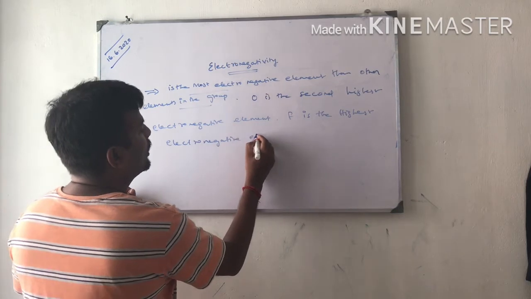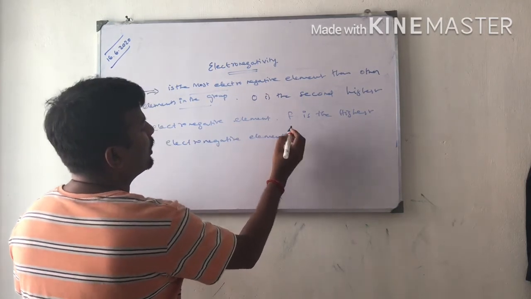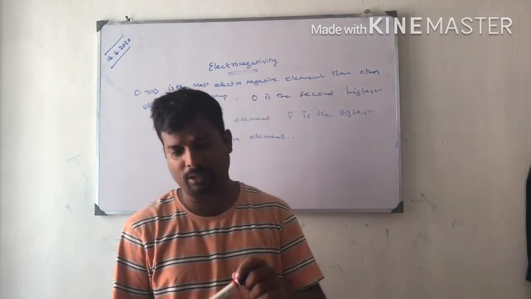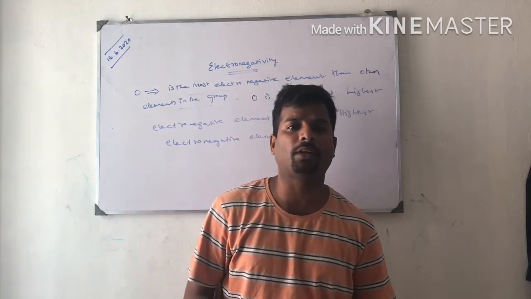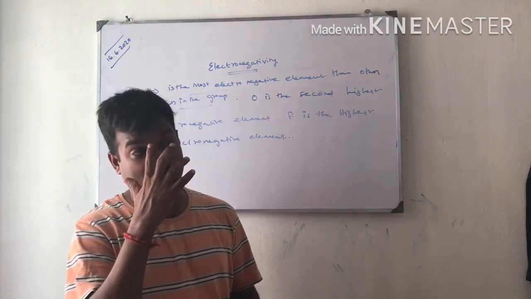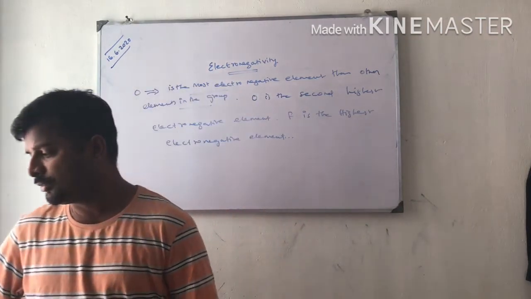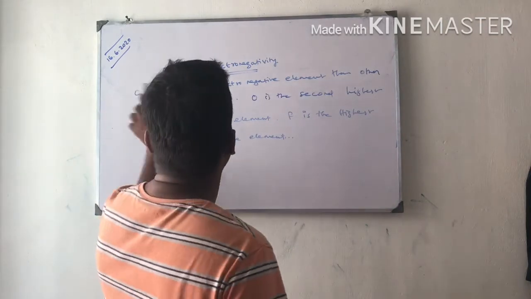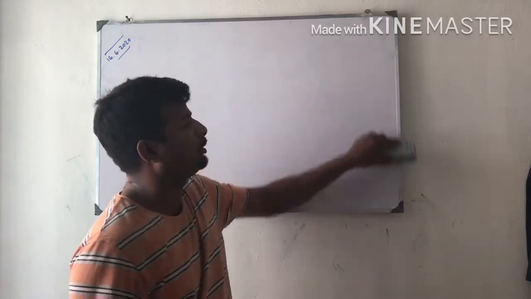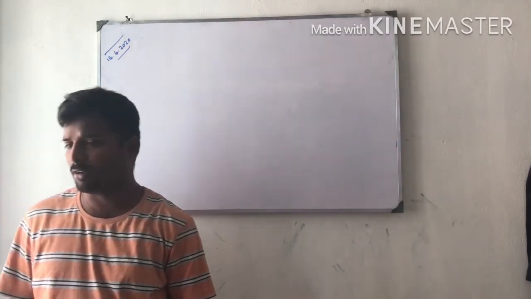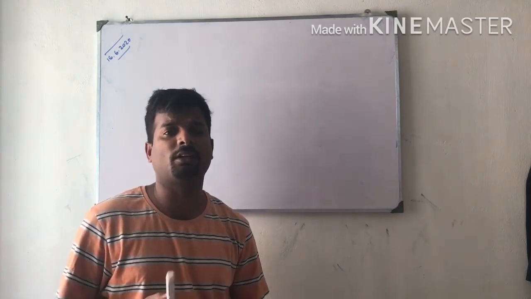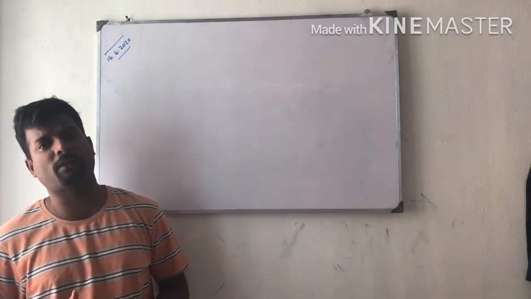I have explained the terms related to electronic configuration, atomic size, ionization enthalpy, electron gain enthalpy, electronegativity. Five concepts I have explained. From that, I am going to start with the physical properties of the group 16 elements. So far I have explained what is electronegativity, what is electron gain enthalpy. These are all basic things we learn in 11th standard.